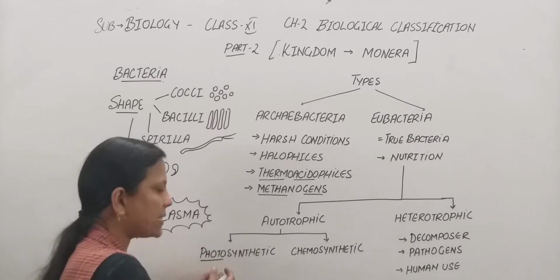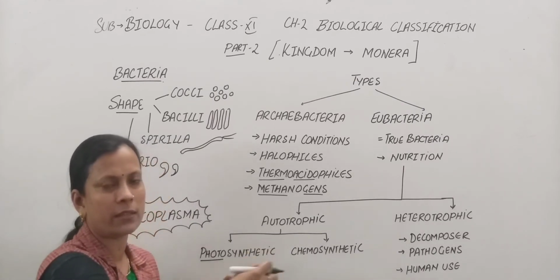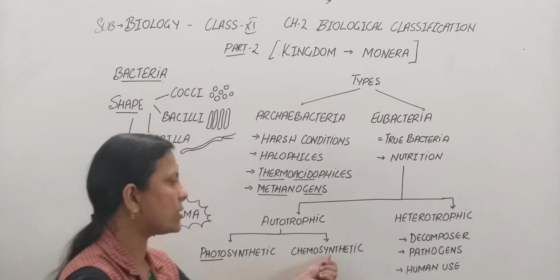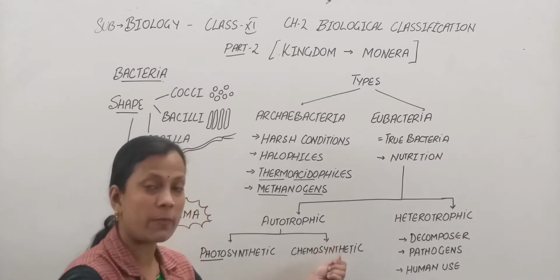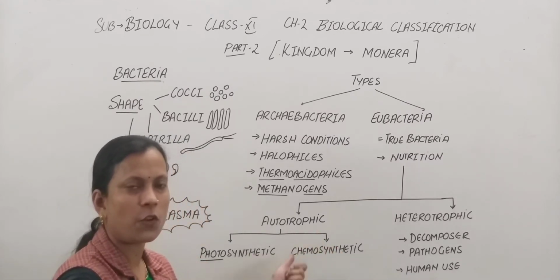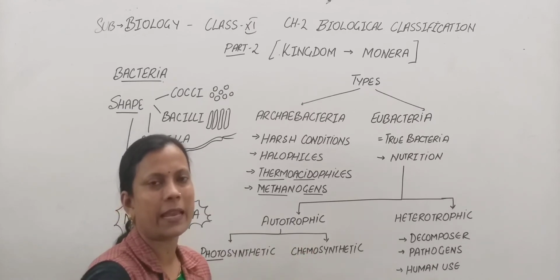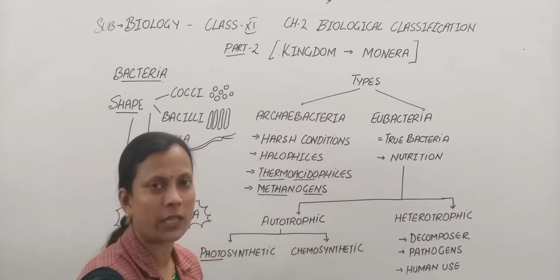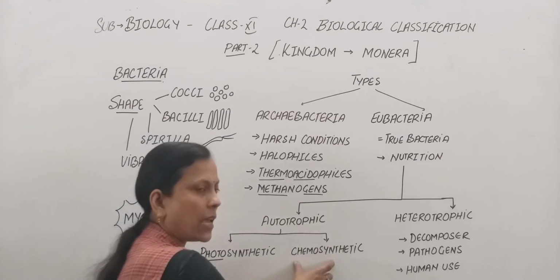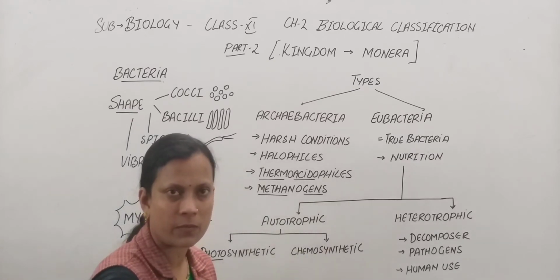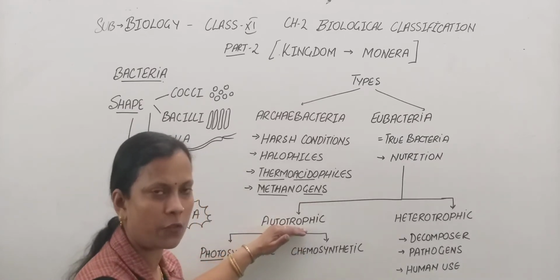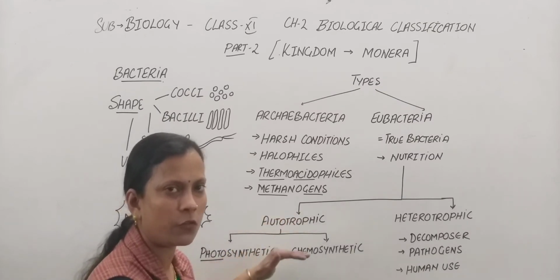They use light as the source of energy and store it in the form of ATP, while chemosynthetic bacteria derive their energy from inorganic substances like nitrites, nitrates, ammonia. From these substances they derive energy and store it in the form of ATP. So these fall under the category autotrophic, that is, they can prepare their own food.